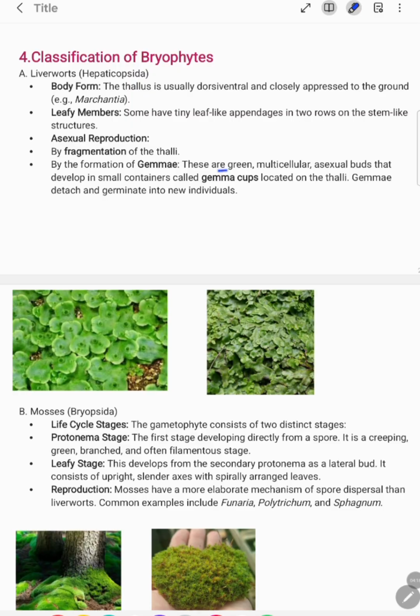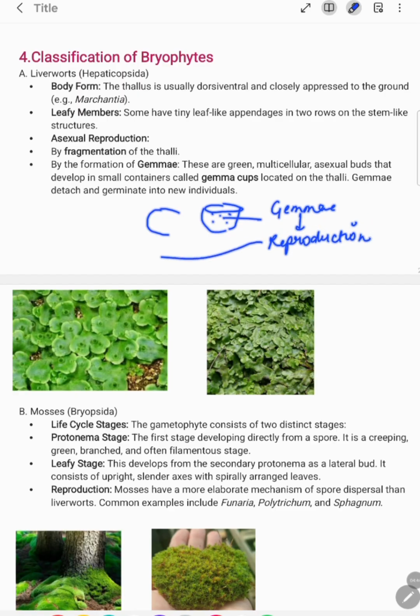They are green and multicellular and bear the asexual buds that develop in small containers called gemma cups. Inside the gemma cup the multicellular gemmae are found, which help in the asexual mode of reproduction.